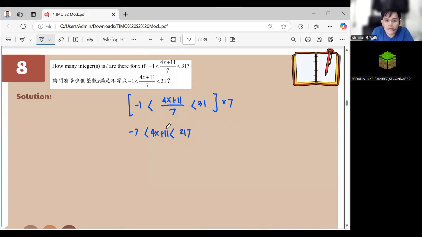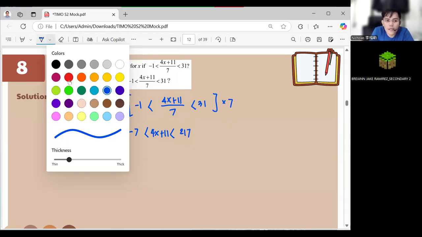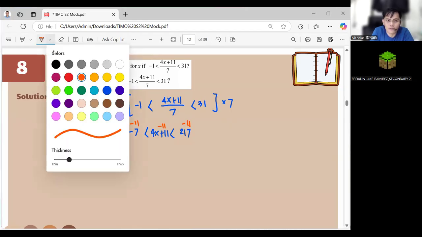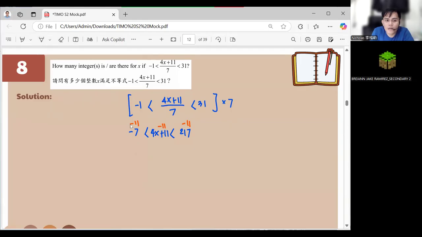Now what we're gonna do is subtract everything by 11. Subtract 11, subtract 11, subtract 11. Now, this becomes -18 less than or equal to 4x, less than or equal to 206. Divide by 4, divide by 4, divide by 4. So this is -4 and 1 half,